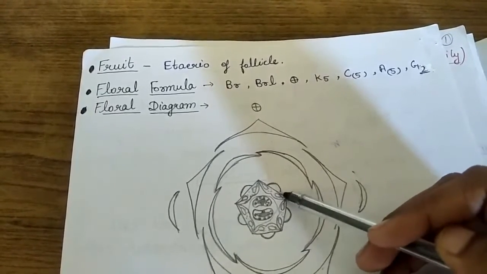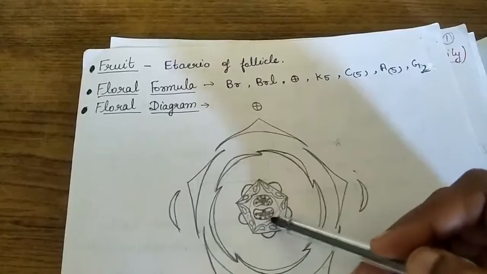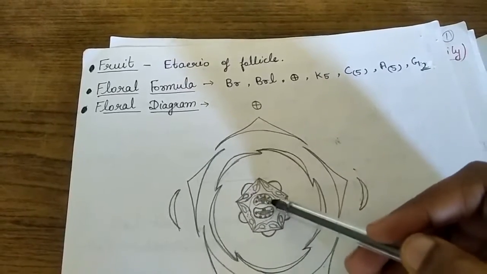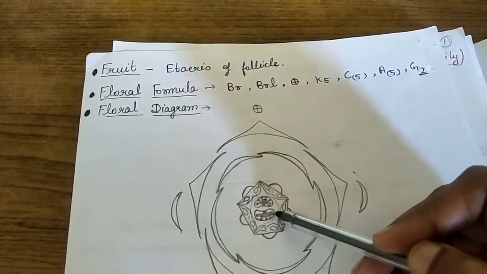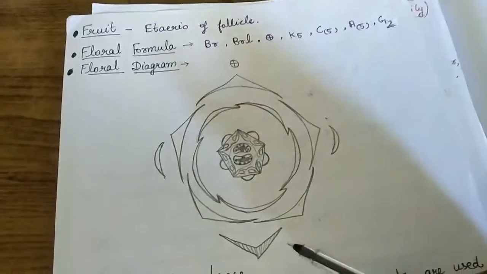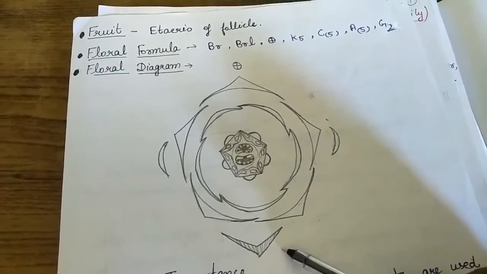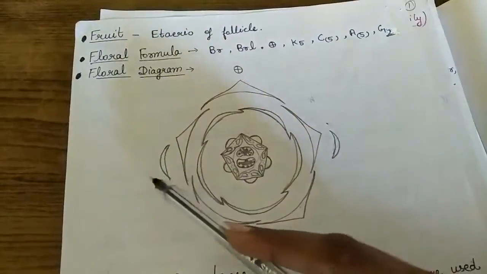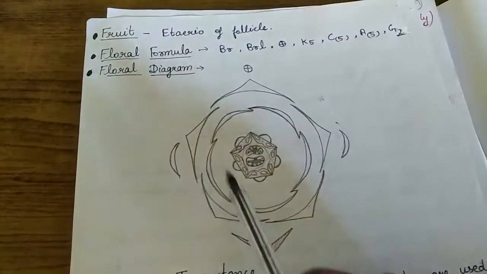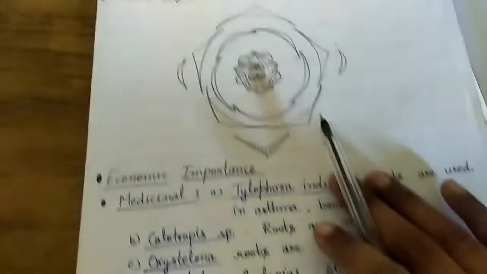This is the disc of the gynoecium. Inside that, these are ovaries which are free and have marginal placentation. Now this is the bract, so the plant is bracteate, and these are bracteoles, so bracteolate. This is the complete flower diagram.